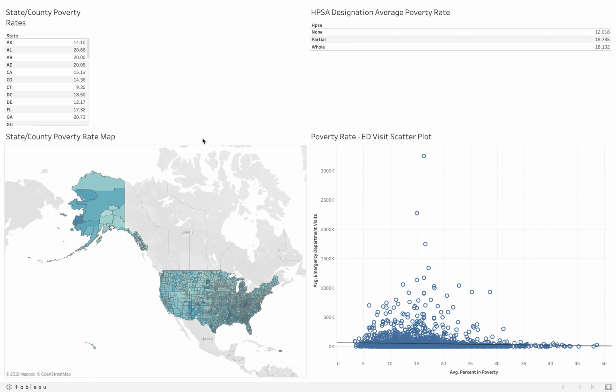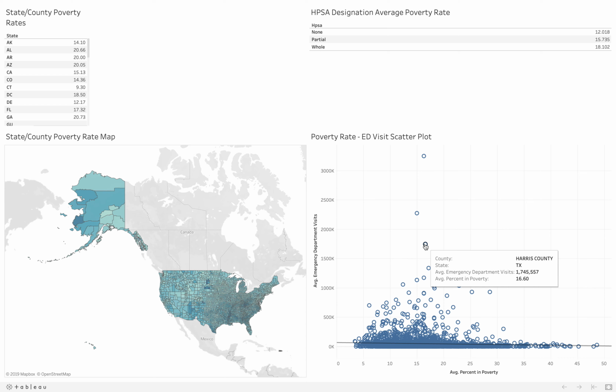The upper left table of this dashboard shows the poverty rate for each state. The upper right table shows the poverty rate broken down by HPSA designation. The map in the lower left shows the poverty rate for the selected states. The scatter plot graph in the lower right shows the relationship between poverty rates and ED visits. Each point on the plot represents a specific county.